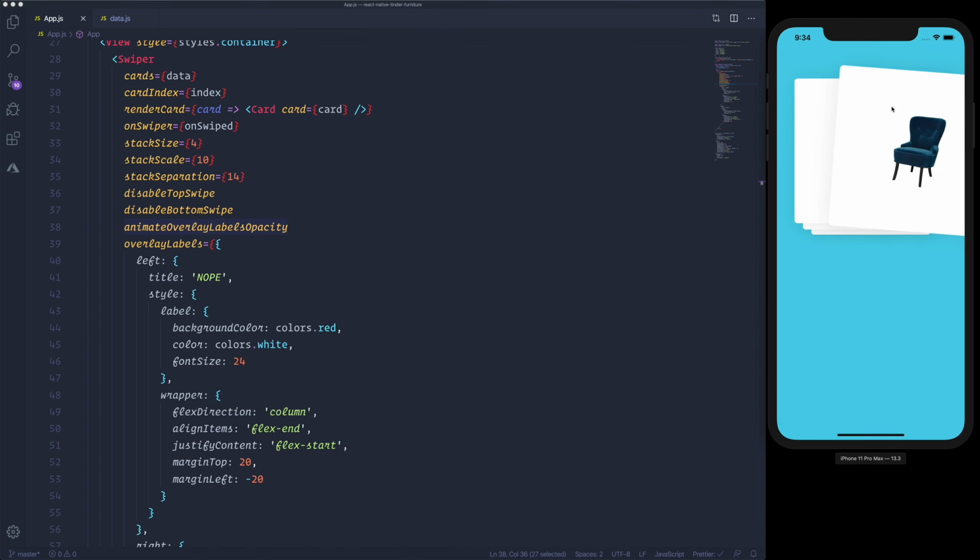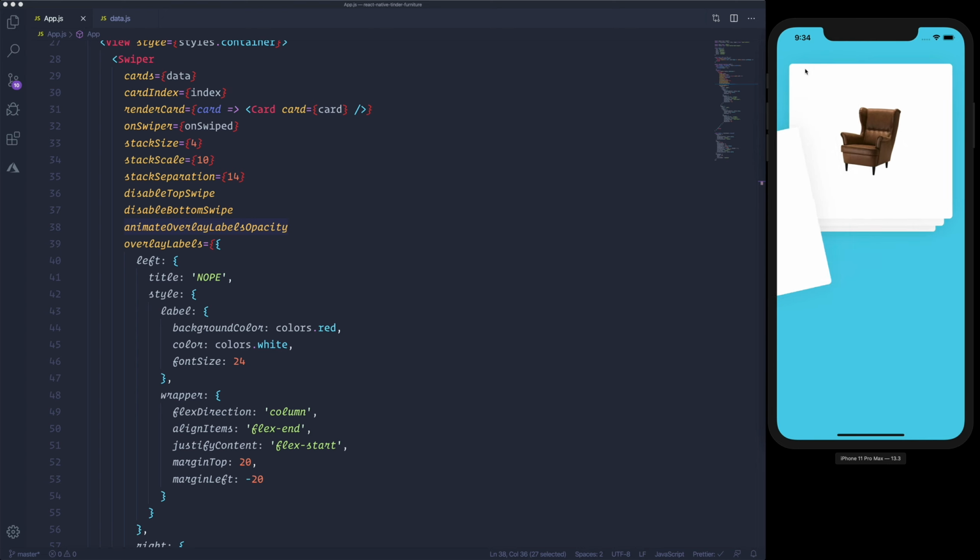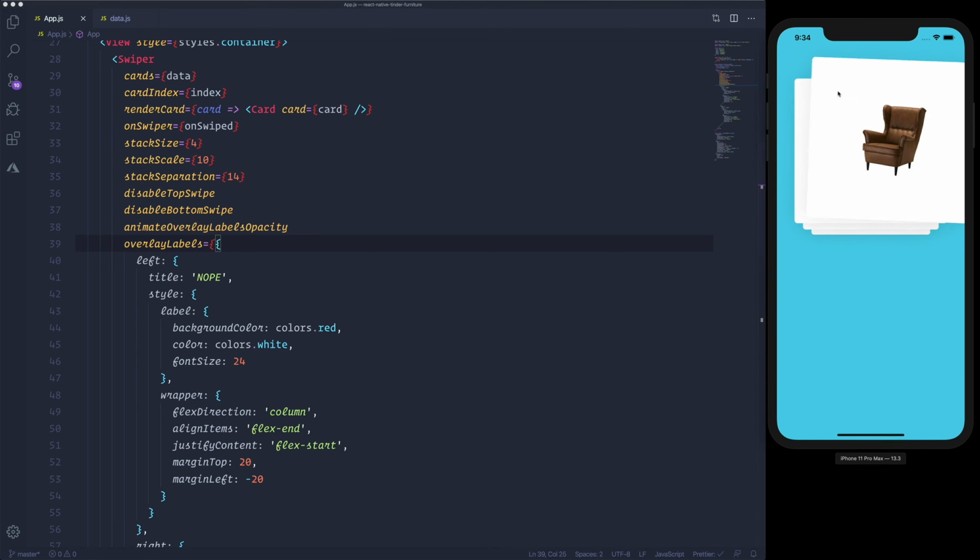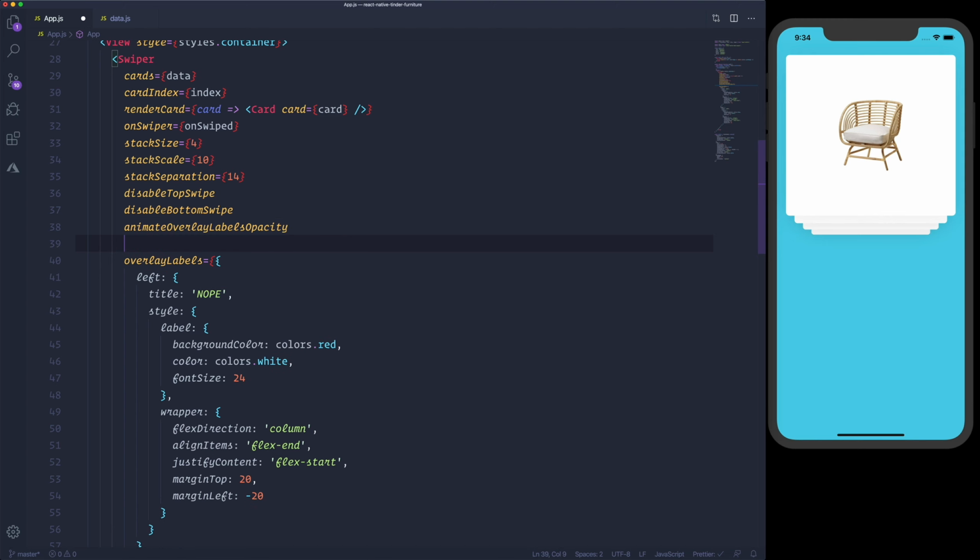We will animate based on the interpolation of the card position, and we can also change the opacity of the card while swiping by providing a different property called animateCardOpacity.